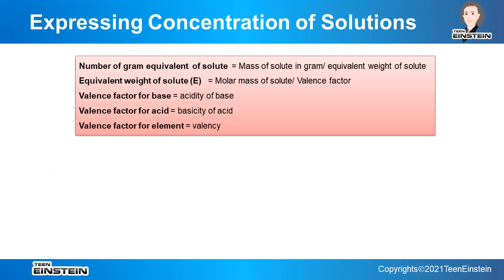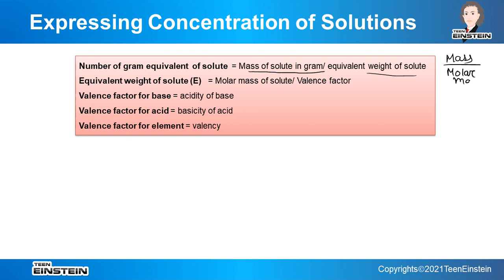Now how to find this number of gram equivalent? It is very easy. Number of gram equivalent of solute is the mass of solute in gram divided by the equivalent weight of solute. When we calculate number of moles, we take the given mass of solute divided by molar mass.